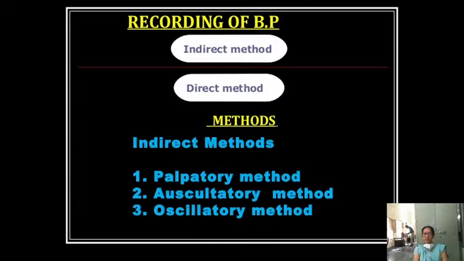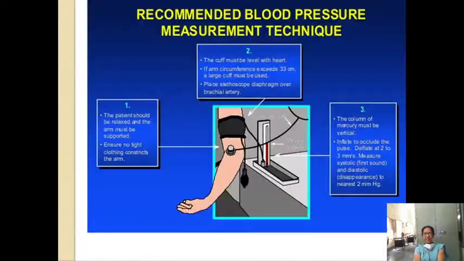Okay, so always check the blood pressure by palpatory method first. If the subject has got an auscultatory gap, by doing the palpatory method, we'll never miss the auscultatory gap. So in palpatory method only systolic pressure can be measured. In auscultatory method, both systolic and diastolic can be measured. Okay, so these are the devices.